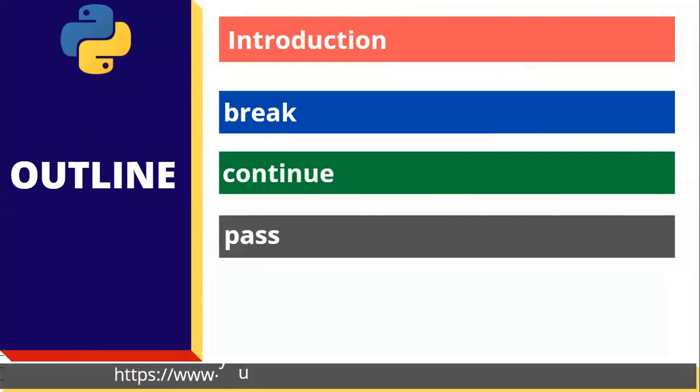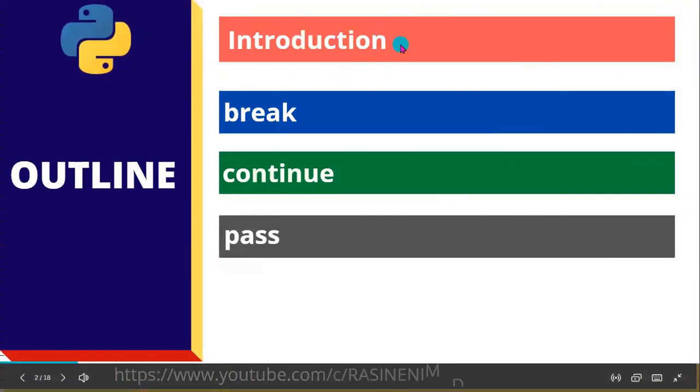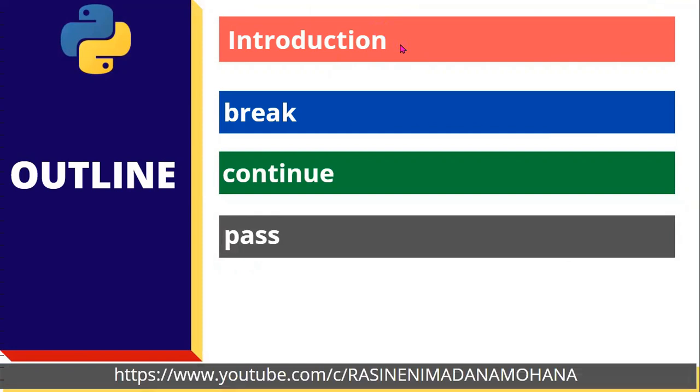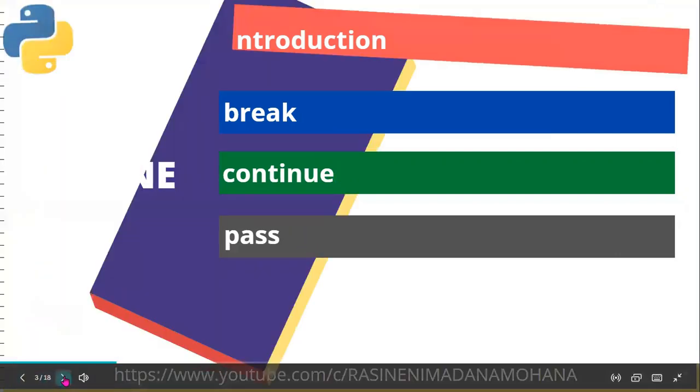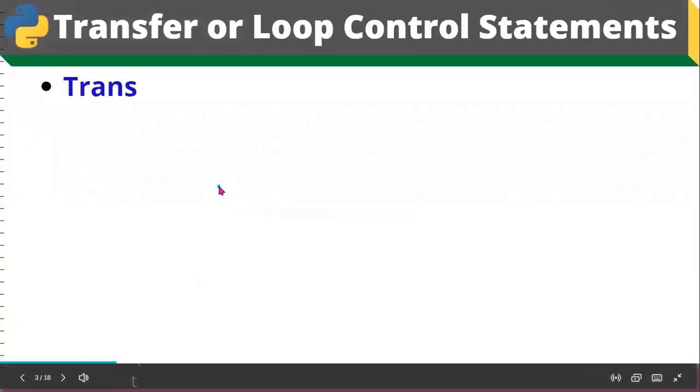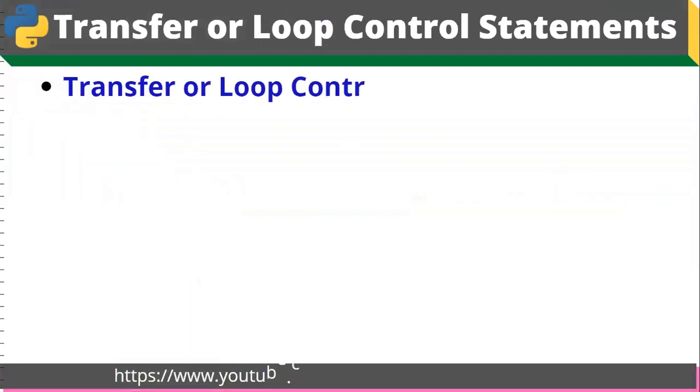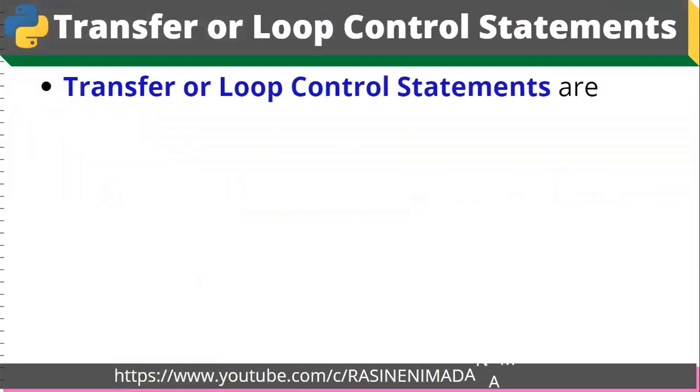Coming to the outline, first we will see introduction to transfer or loop control statements. That is, first one is break statement, second one is continue statement, third one is pass statement. First of all, let us see what is the use of transfer or loop control statements.